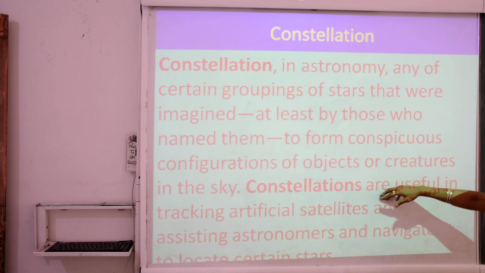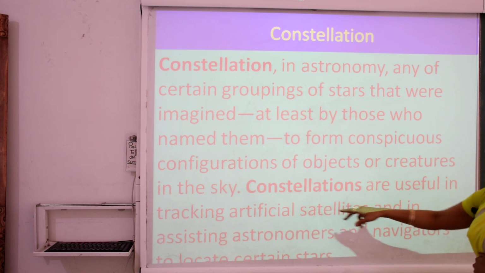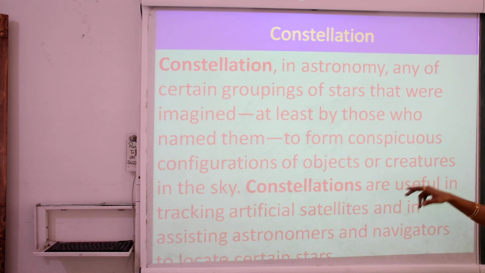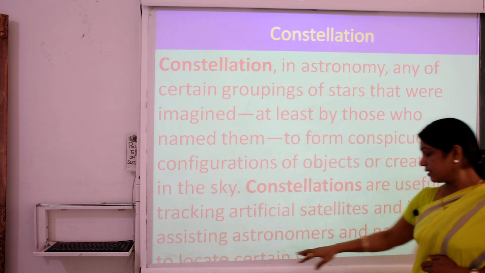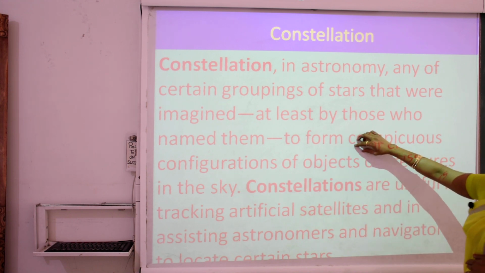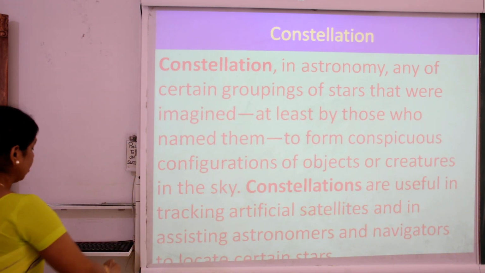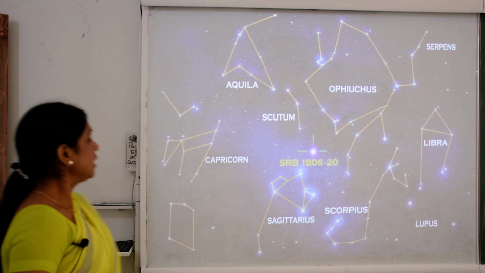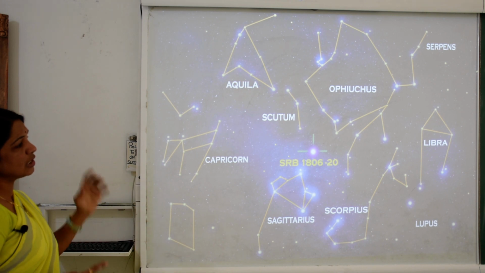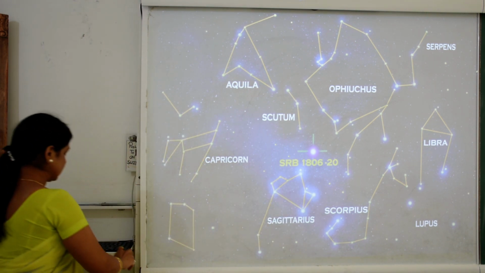Constellations are useful in tracking artificial satellites and in assisting astronomers and navigators to locate certain stars, while the sun plays a very special role in the solar system. Here the various types of constellations are shown. We see the further study.